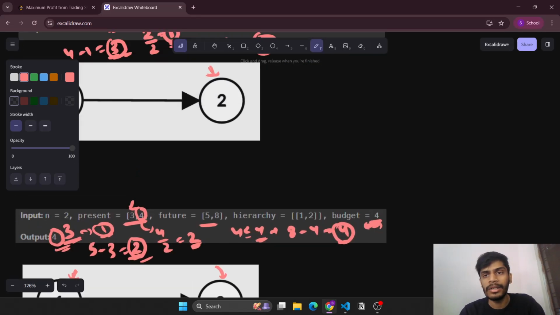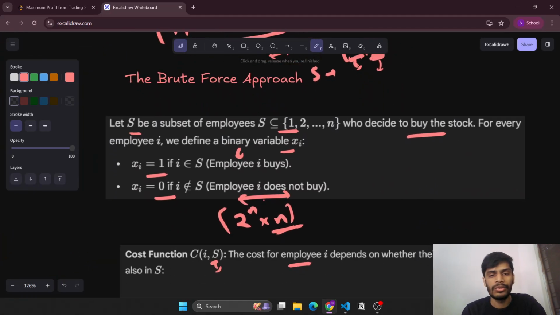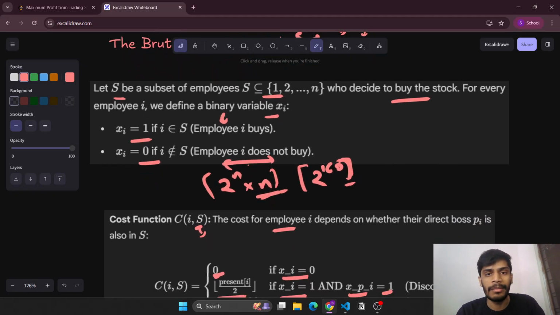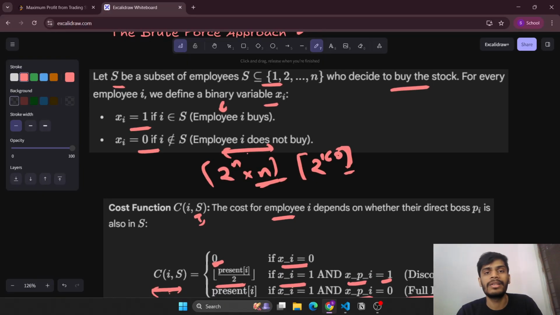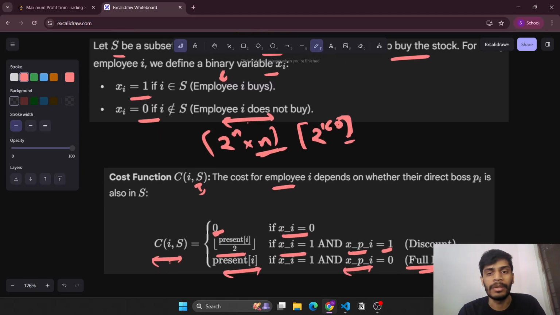Let's see the constraints here. We are given that n can go up to 160, so 2 to the power 160 will obviously not be feasible to run in 1 or 2 seconds. We need to optimize it. We know we will be applying dynamic programming, so let's think about the states the DP will follow.